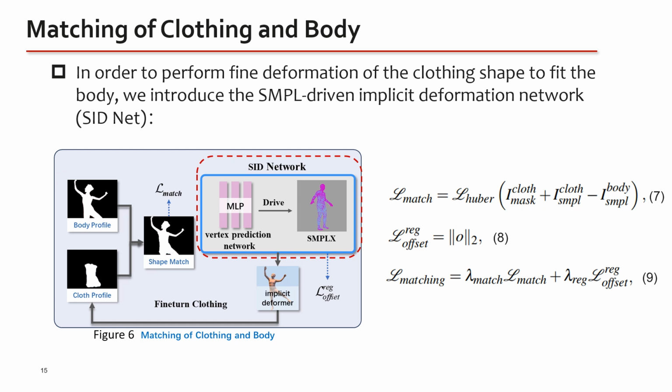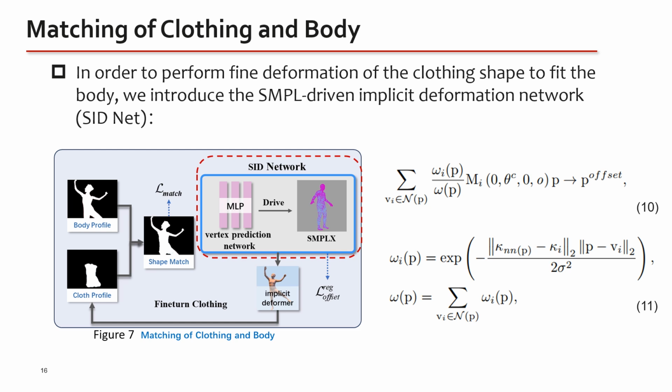In order to perform fine deformation of the clothing shape to fit the body, we introduce the SMPL-driven implicit deformation network, SIDNet. Given the body SMPL parameters beta, theta, we render a mesh proxy of the body as a binary mask. At the same time, we render a mesh proxy of the clothing as binary mask images, where we use the SMPL model, excluding vertices of the head, hands, and feet. Then, since the body masks should be within the region where the proxy of clothing and the clothing rendered by NeRF are merged, we perform the optimization using loss function 9.